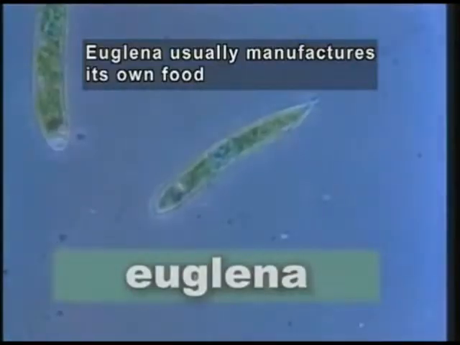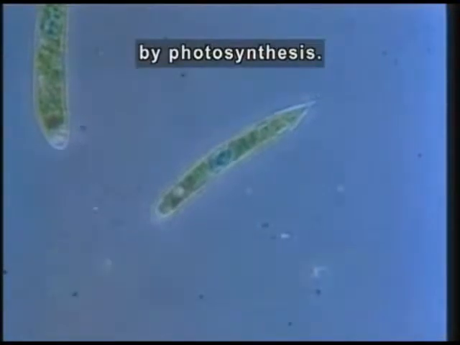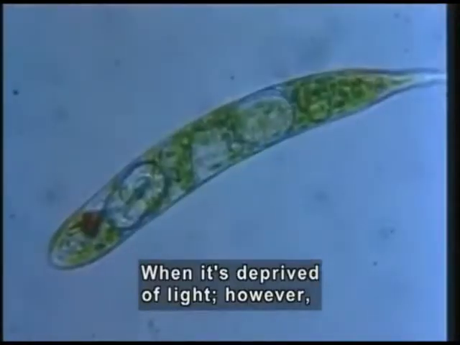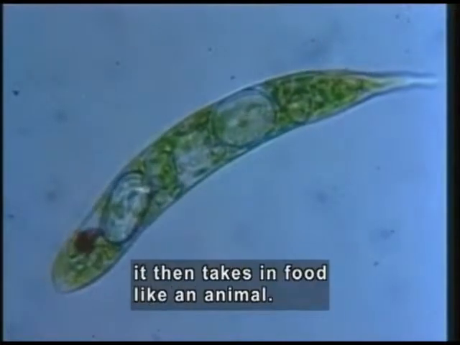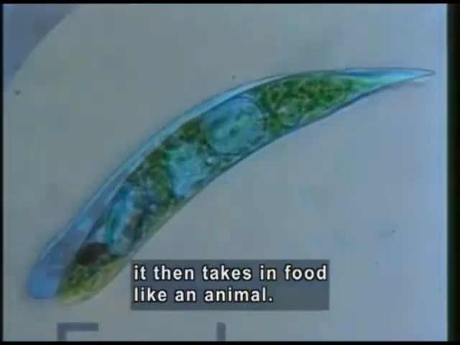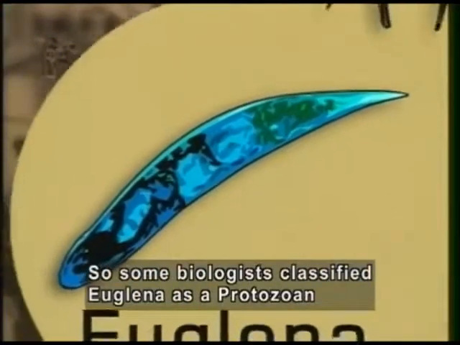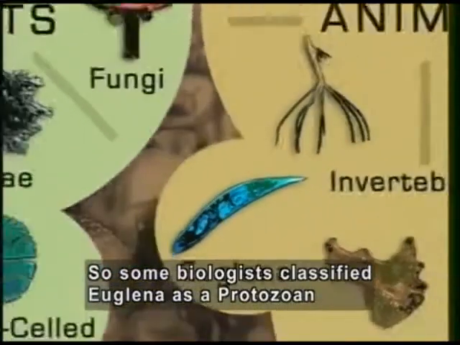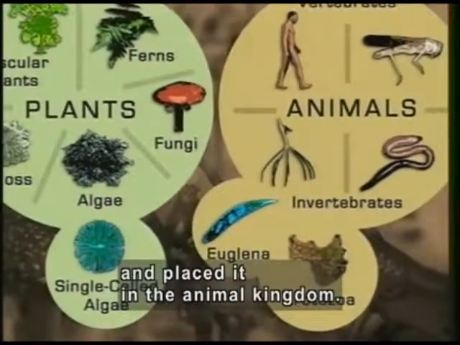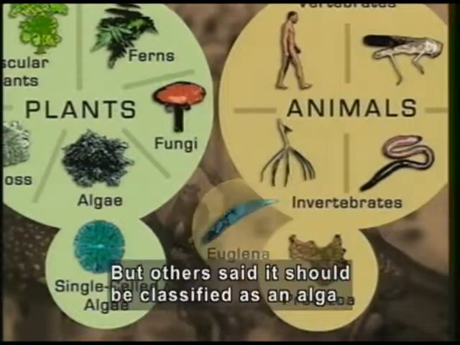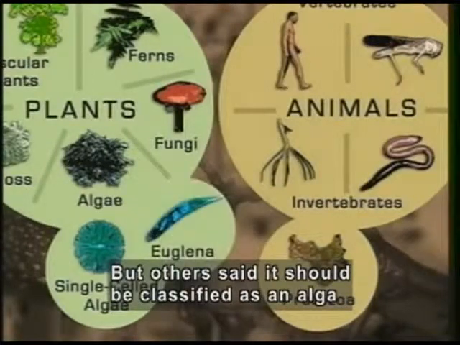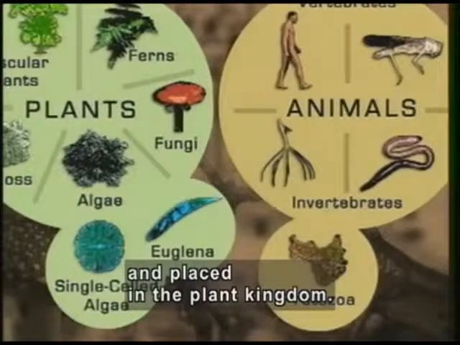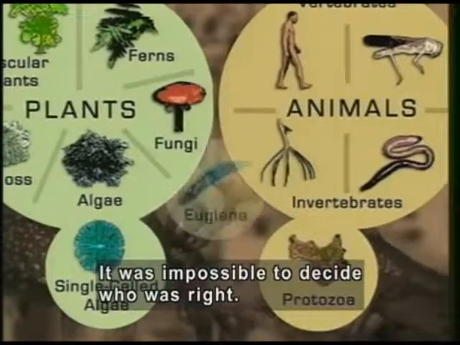Euglena usually manufactures its own food by photosynthesis. When it's deprived of light, however, it then takes in food like an animal. So some biologists classified euglena as a protozoan and placed it in the animal kingdom. But others said it should be classified as an alga and placed in the plant kingdom. It was impossible to decide who was right.